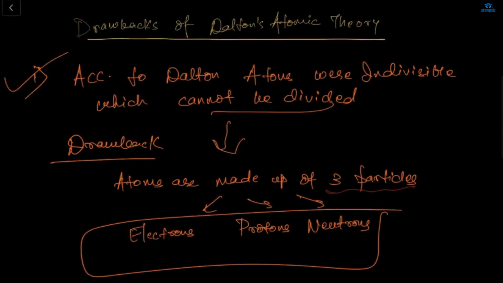According to Dalton's atomic theory, atoms were indivisible, which cannot be divided. He gave this theory that atoms are indivisible and cannot be destroyed. The drawback is that atoms are made up of three particles: electrons, protons, neutrons. So this was the first drawback of Dalton.